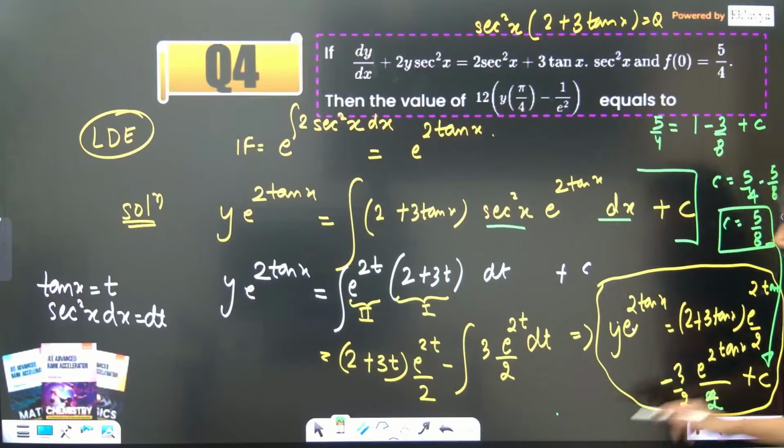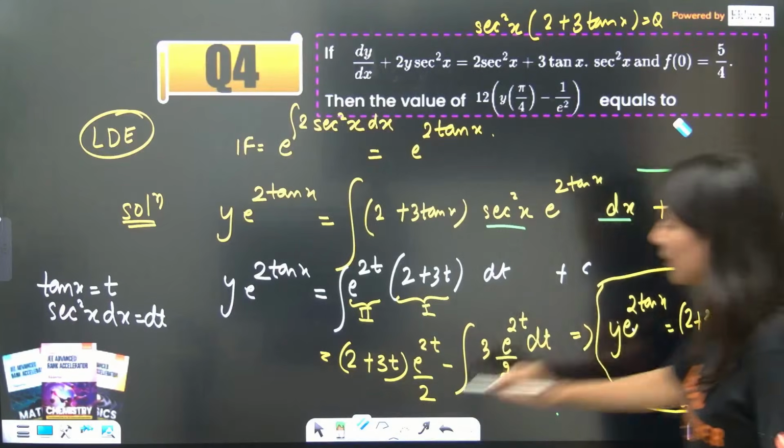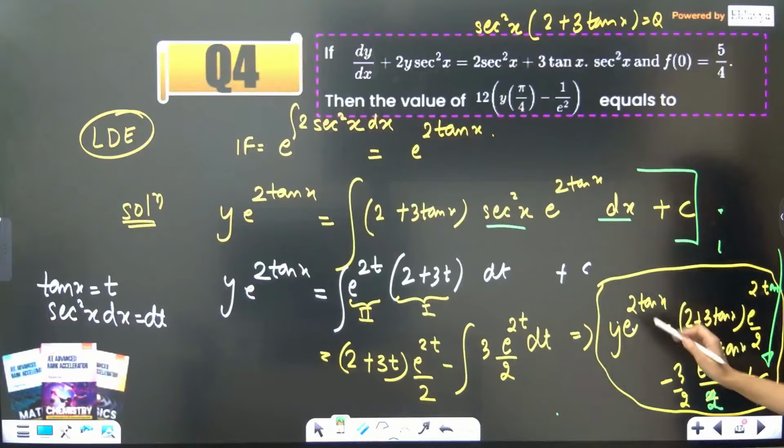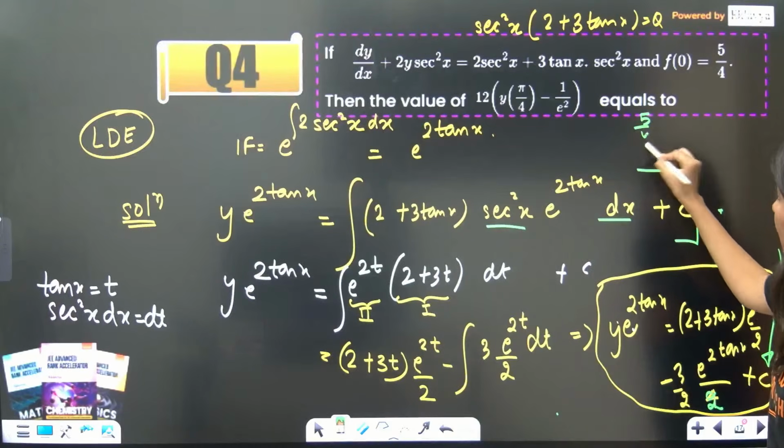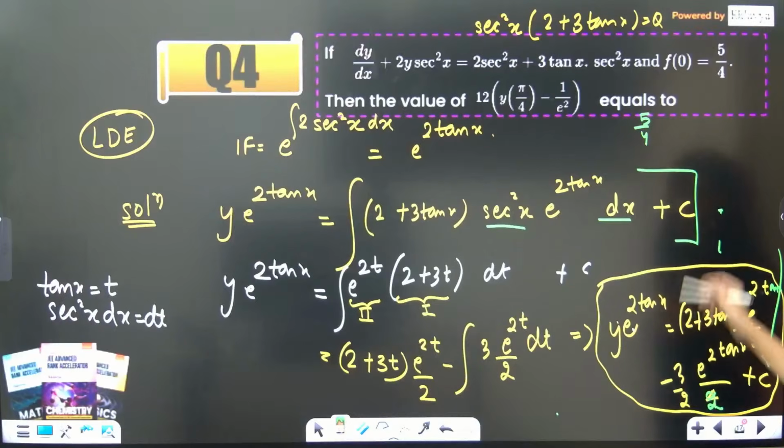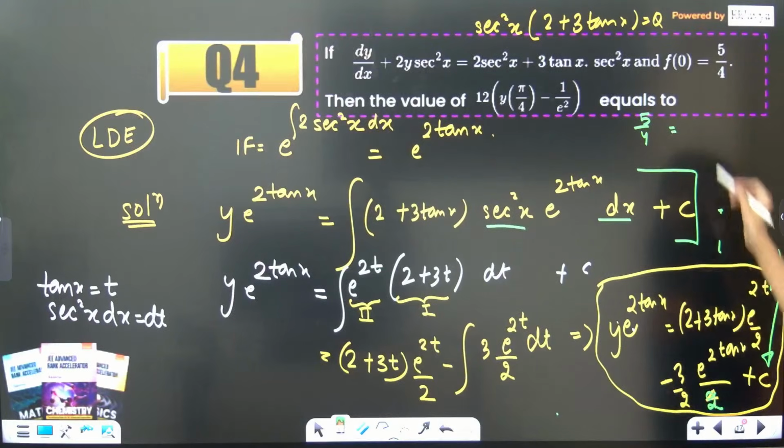Okay, so finally I think I have made a mistake over here, students. Yes, calculation of c is also wrong in that case. Let's do it one more time. So you put x equals 0 again. So y, you will get 5 by 4, into x 0, e power 0 again, is equal to 2 plus 3 into 0. So 2 by 2, so this is 1 minus 3 by 4 plus c. So this is going to be 5 by 4 and this equals 1 by 4 plus c. So c is actually coming out as 1.